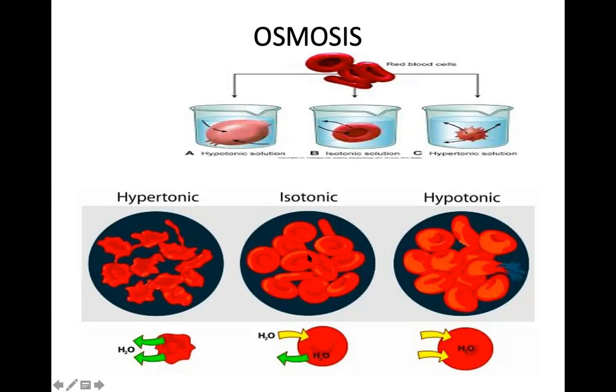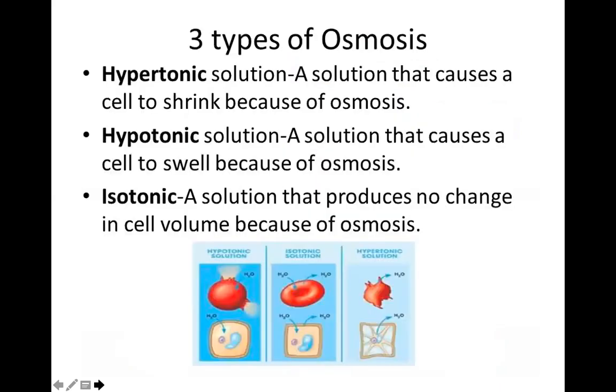Isotonic solution, the cell has remained as it is because how much amount of water is going inside, that much amount of water is moving out because the water level is balanced. And over here in hypotonic solution, the water is moving inside and therefore the RBC has bulged. So the 3 types of solutions are hypertonic, hypotonic, and isotonic. Hyper means the concentration outside the cell is more. Hypo means the concentration inside the cell is more. And isotonic, the concentration of water inside and outside is going to remain the same.